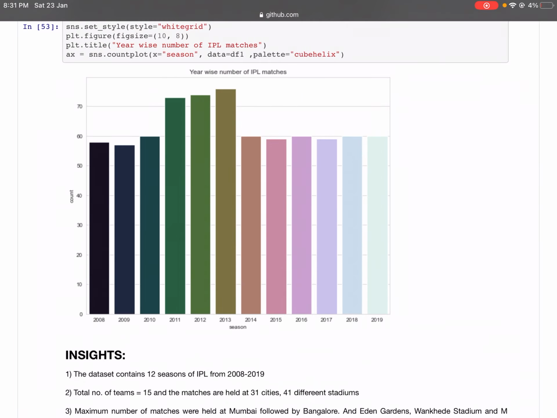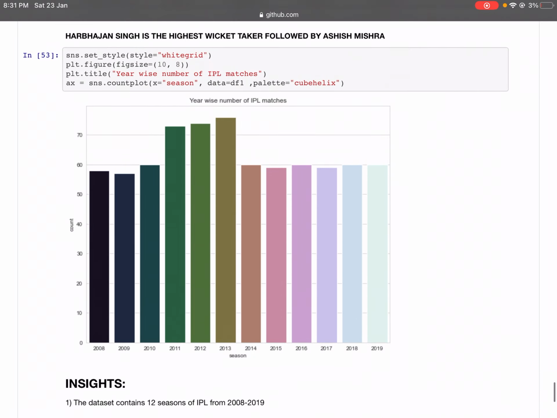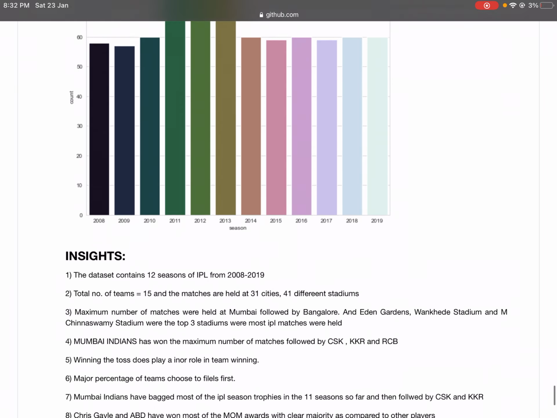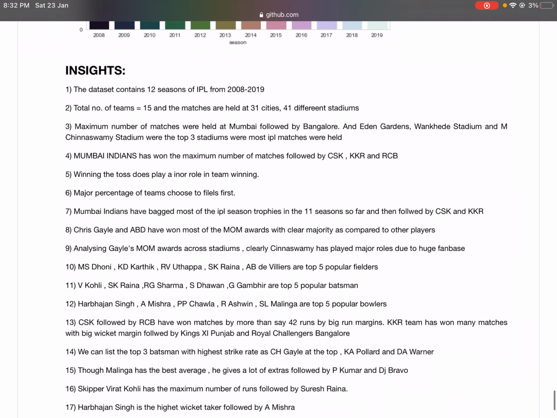And this is the year-wise number of IPL matches held. We can clearly see that 2008 to 2009 was quite okay, and then it started increasing around 2010 to 11 and reached its peak at 13. So 11 to 13 is where the most matches were held. So these are the insights.